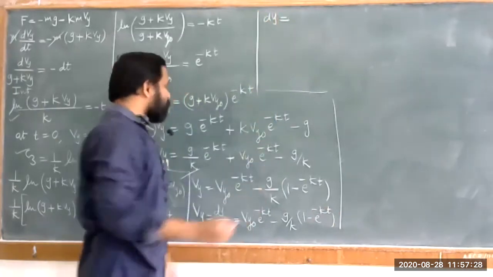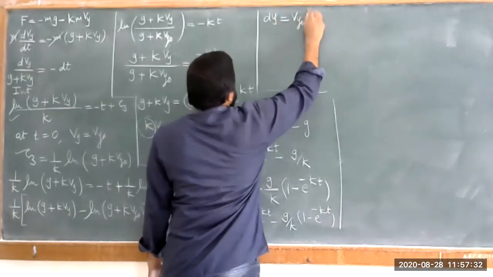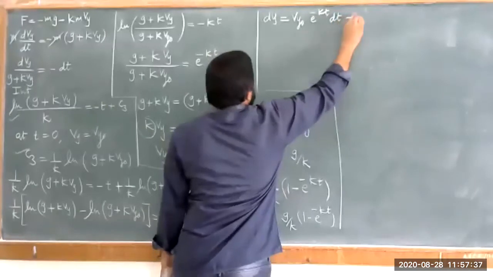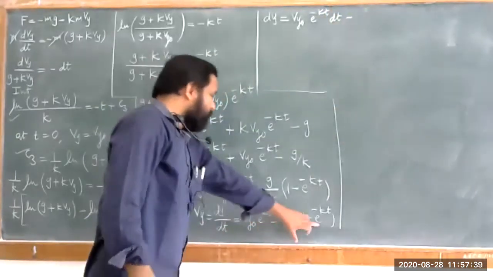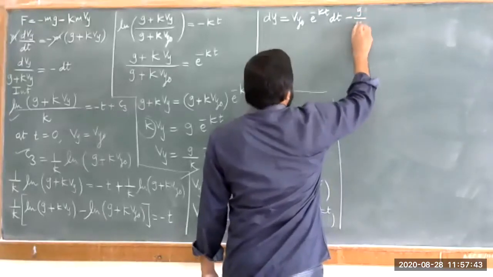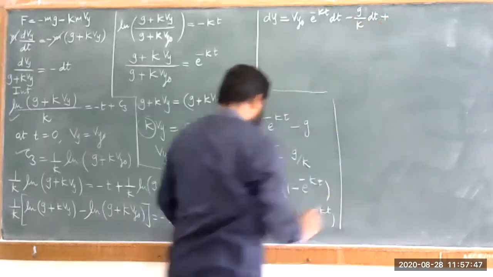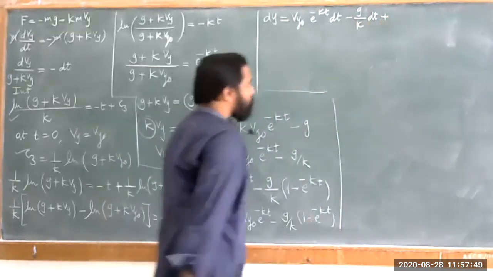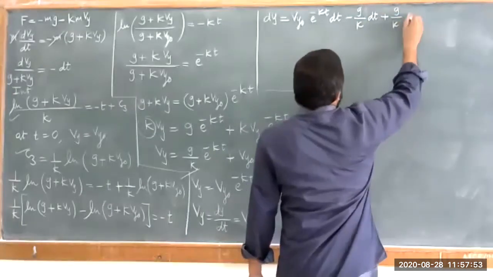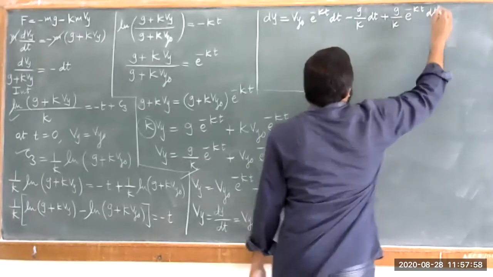So this dy is nothing but the first term, that is Vy naught into e raised to minus Kt into dt. Second term, I will just separate this. This is minus G upon k into dt, and the third term, that is minus minus, that will become plus, that is G upon k into e raised to minus Kt into dt.